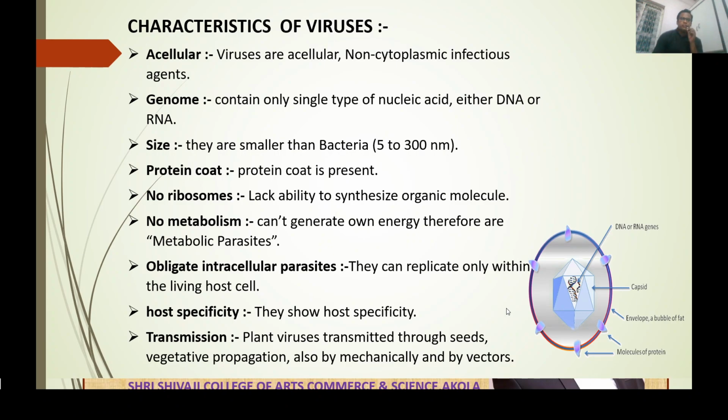Now, characteristics of viruses. The first important characteristic is that all viruses are acellular. That is, they are neither a prokaryotic cell nor a eukaryotic cell. They are a non-cytoplasmic infectious agent. Genome: viruses contain only one type of nucleic acid, either DNA or RNA, but never both. But in most plant viruses, the genetic material, that is the genome, is RNA, and mostly it is a single-stranded RNA.